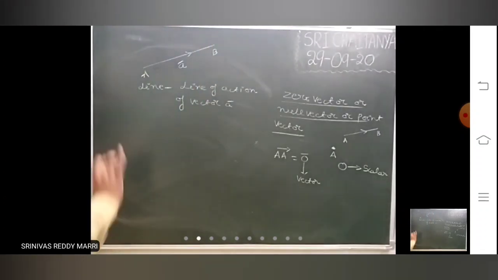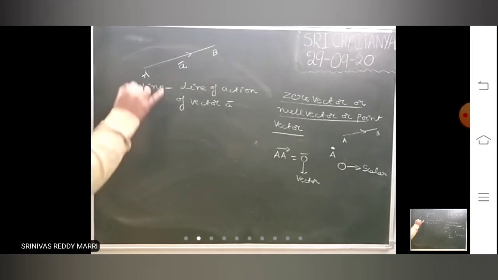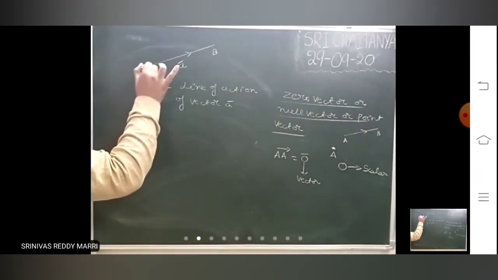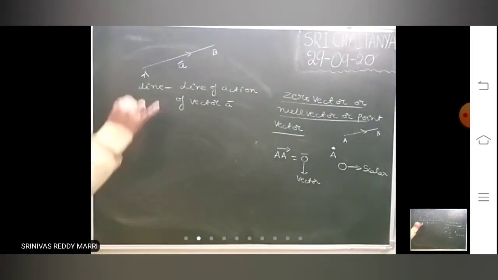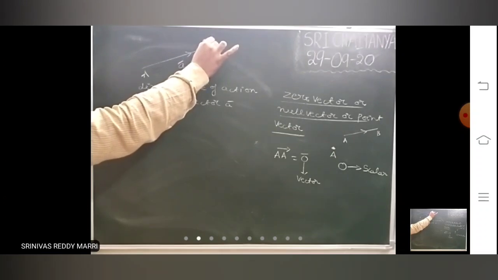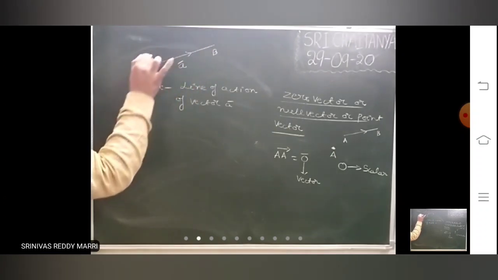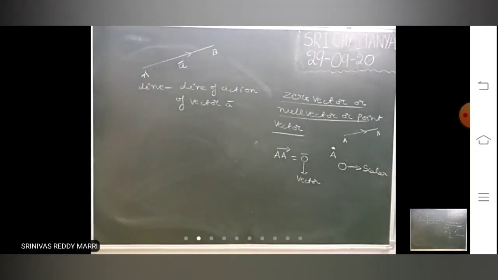That is called line of action. On that line of action, it is directed from A to B. So every vector will have its line of action.